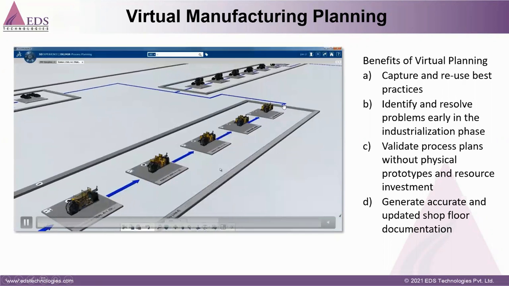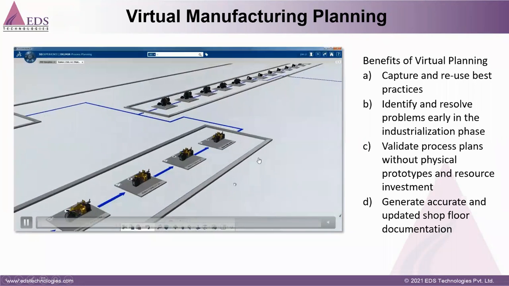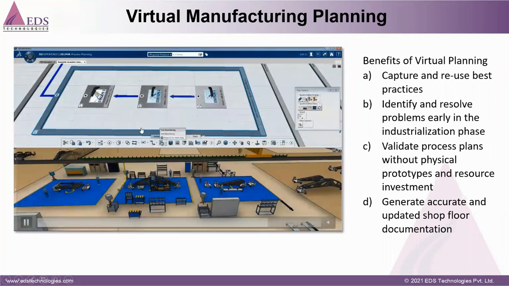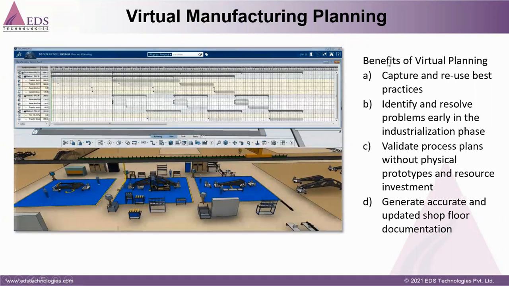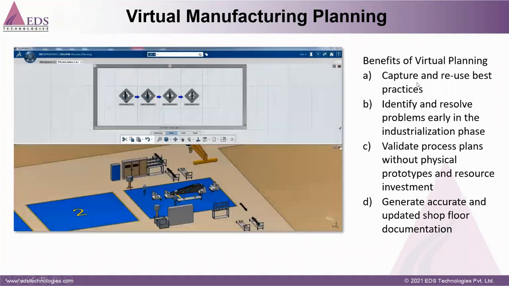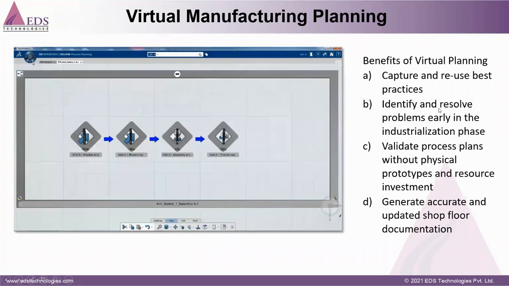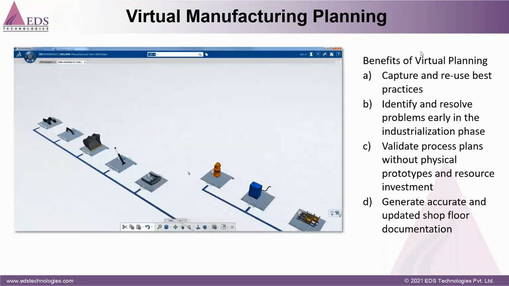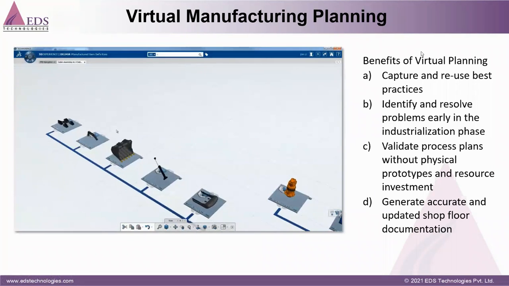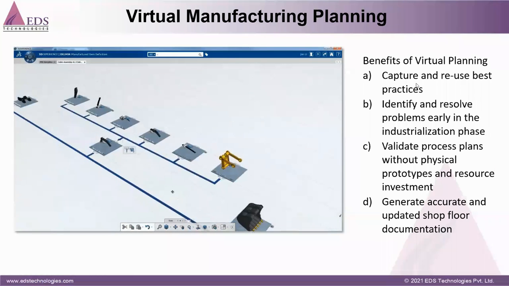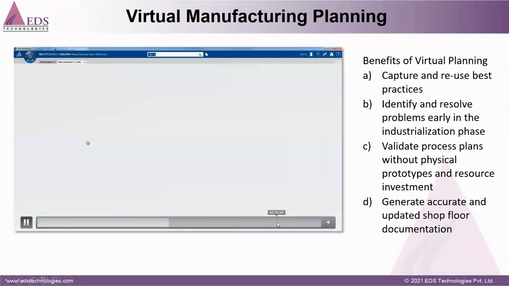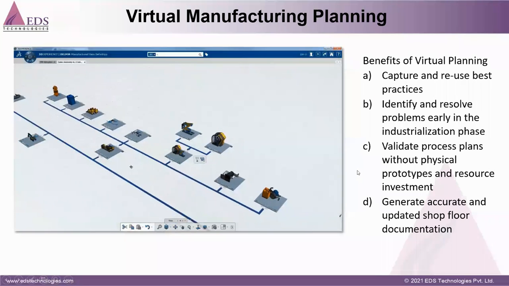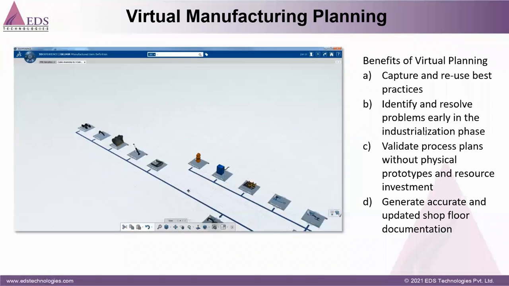So likewise, we can link all the stations together, and we can validate our program, our operation, whether it is okay or not. So what is the benefit of virtual manufacturing planning? We can identify and resolve any kind of problem which can occur in real-time production. All those things we can validate, and also we can generate the documents for the software instructions for doing the task.